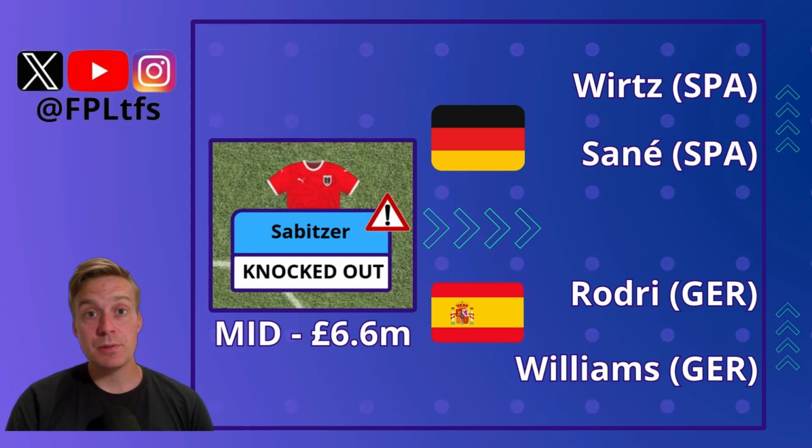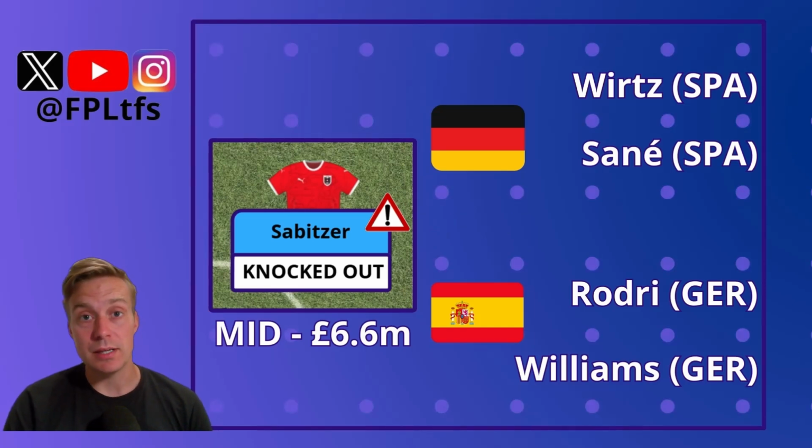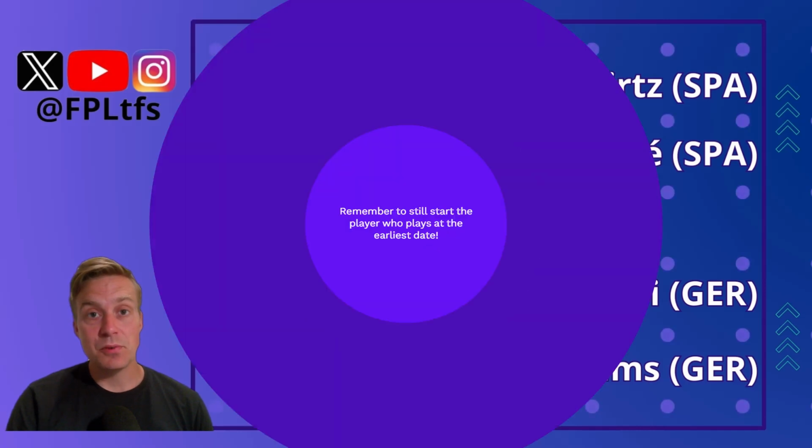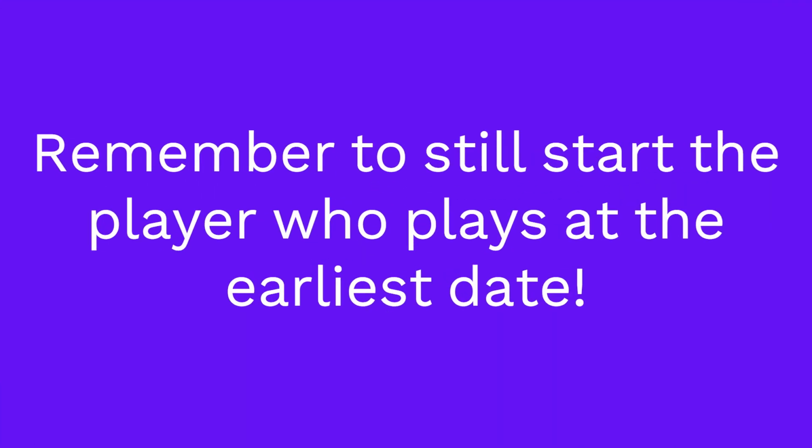As mentioned, Sabitzer has to go as well, and for replacements, I will probably pick a player from Germany or Spain. It's important to have players from each side of the draw so we can make the most out of the substitutions. So try to have a balanced squad with players playing on the 5th of July, and then you have at least 4 players on your bench playing the next day on the 6th of July.